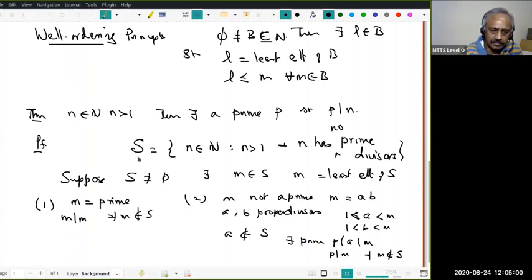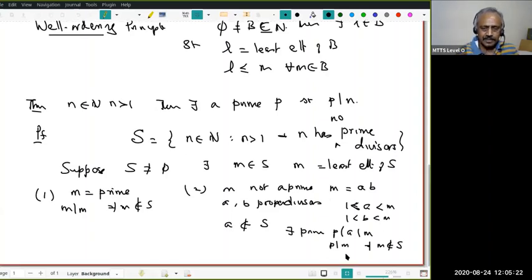If any element M is in S, it has to be either a prime or not a prime. If it's a prime, I get a contradiction: M is not an element of S. And if it's a composite, then again I get a contradiction, that M is not in S. This is almost like Cantor's proof that there exists no onto function from X to P of X kind of argument, or Russell's Barber paradox. Now this M is called the minimal counterexample.